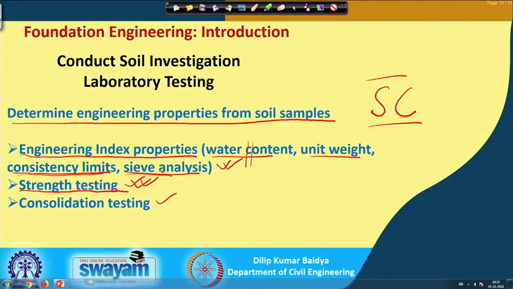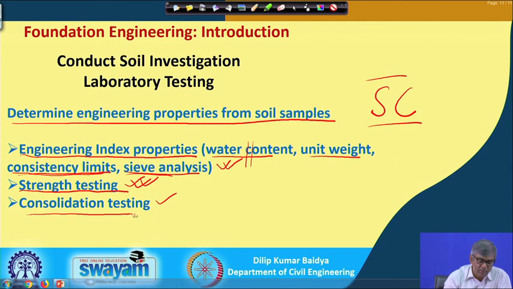So, that means there should be a strength test you have to carry out, and after that you have to find out the compressibility through the consolidation test. What will we get through this consolidation test? The compressibility properties of the soil. What does that mean? If I apply a certain amount of load to the soil, how much will it settle, that means how much compression will take place. And you know that every foundation will have some limiting settlement. Unless you know the compressibility property, you will not be able to estimate the amount of total settlement. So, for that the consolidation test is to be conducted.